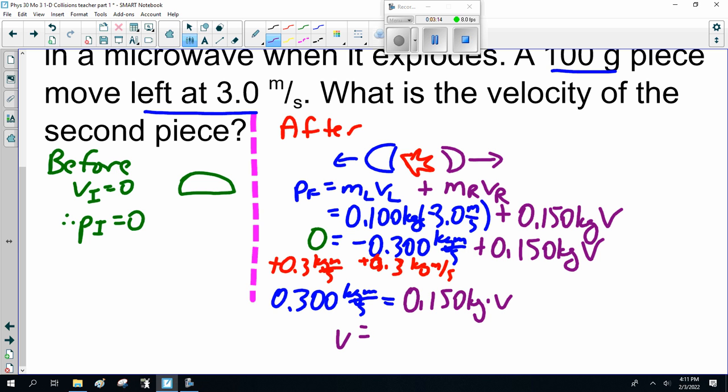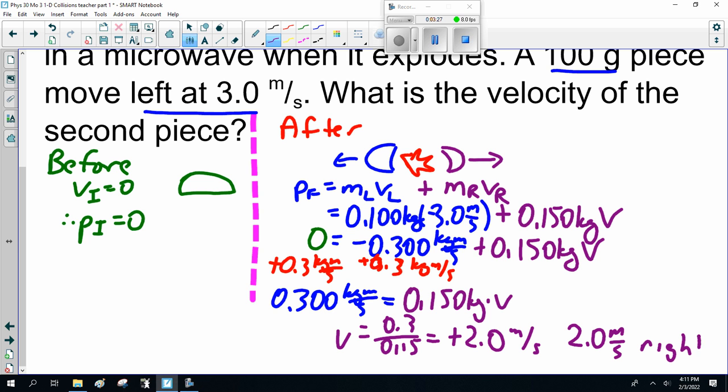So velocity is 0.3 divided by 0.15, which is plus 2 meters a second, or 2.0 meters a second right. Okay, so far so good?